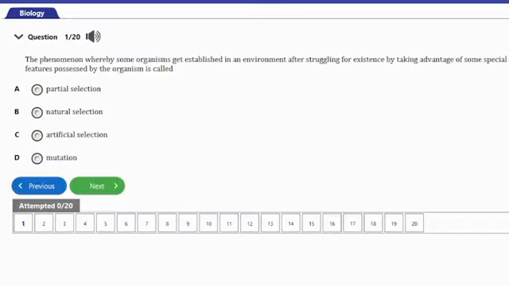It says, the phenomenon whereby some organisms get established in an environment after struggling for existence by taking advantage of some special features possessed by the organism is called A. Partial selection, B. Natural selection, C. Artificial selection, D. Mutation. So guys, the answer to this question is option B, and that's natural selection. Natural selection is a process where the organisms that are better adapted to their environments tend to survive and produce more offspring. So that's the answer to this question.